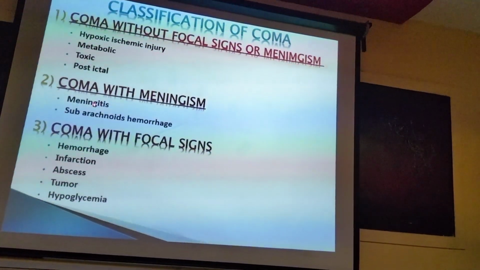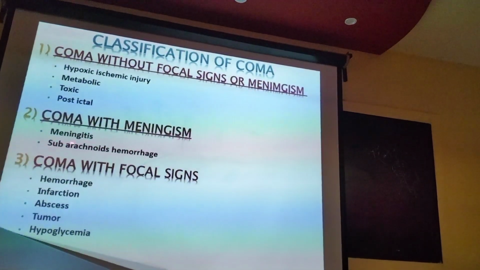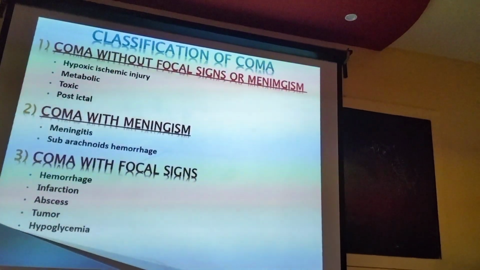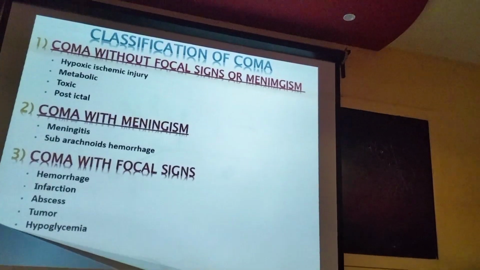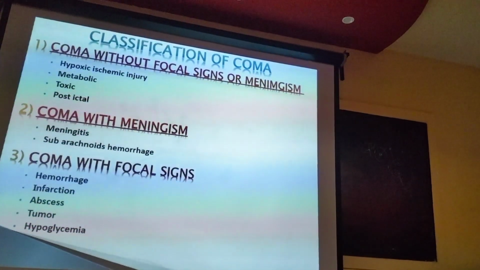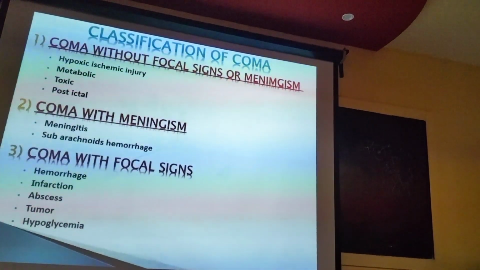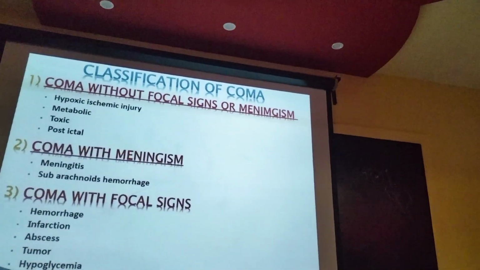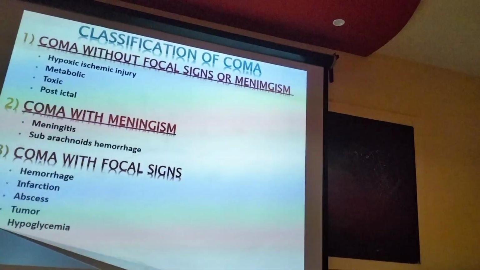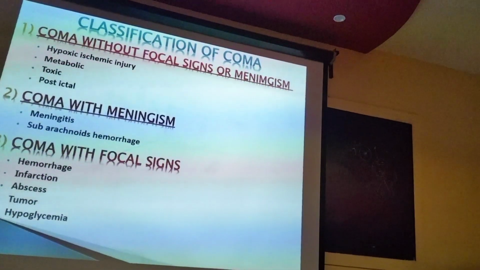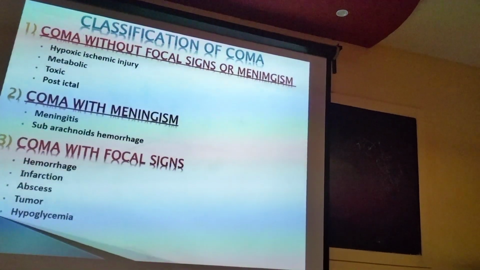Two causes: one is meningitis and the second is subarachnoid hemorrhage. What is the differentiating point between meningitis and subarachnoid hemorrhage? Neck stiffness is present in both conditions. So neck stiffness is a sign of meningeal irritation. In which condition is headache present? Subarachnoid hemorrhage. Very good. In subarachnoid hemorrhage, the most common symptom is severe headache, the worst headache of life, thunderclap headache. And what happens in meningitis? Fever with alteration of consciousness. So in one condition there is headache and in the other condition there is fever.